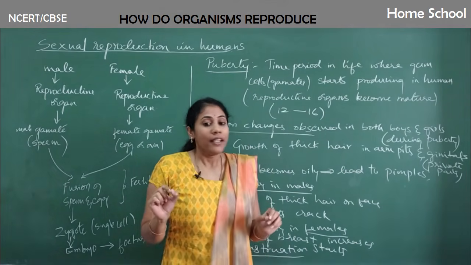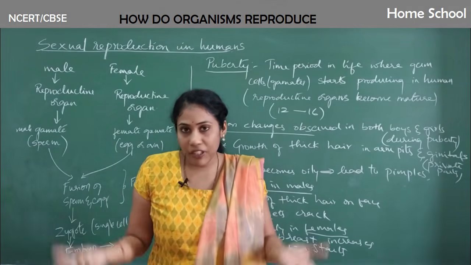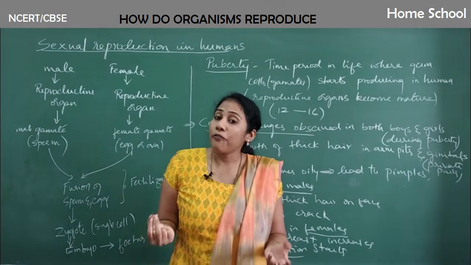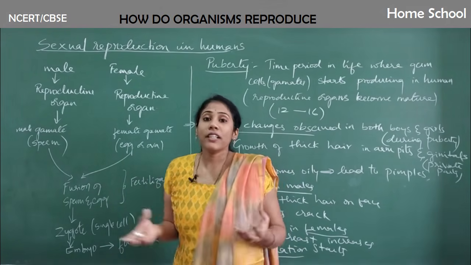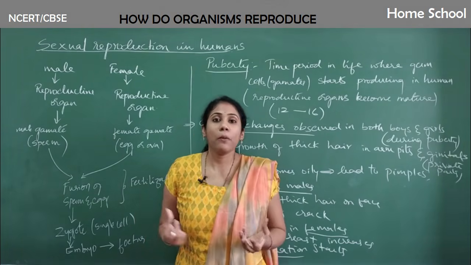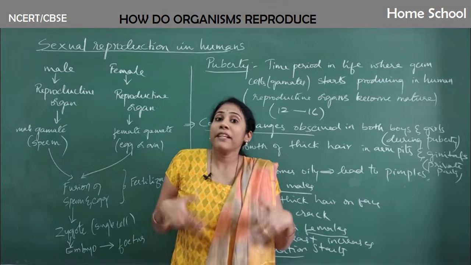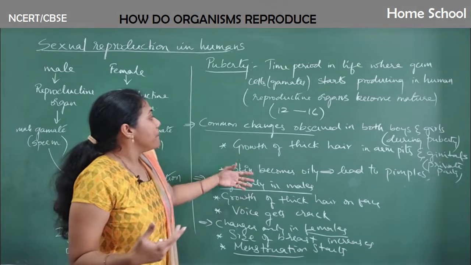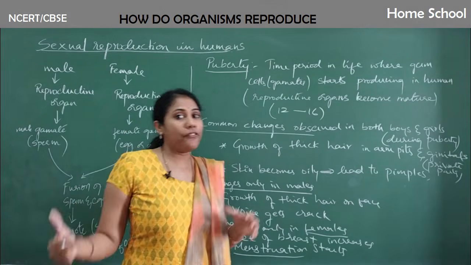So remember, these sperms and eggs will never be produced right after the birth. For them to get produced in a body, the reproductive organ must become mature. Only then they can be produced inside the body. And how do you know that reproductive organs are maturing? It is by observing these physical changes in both males and females.